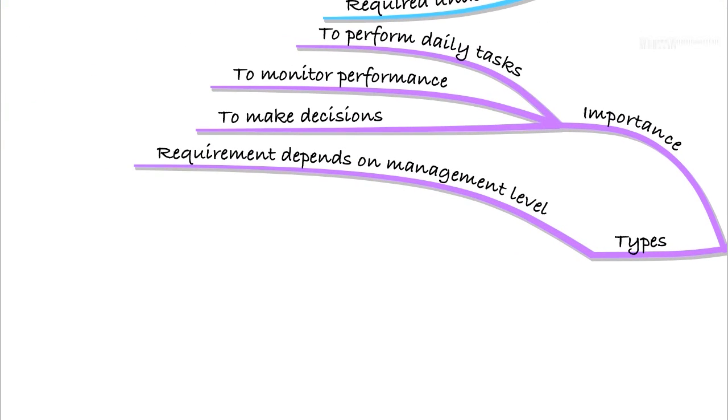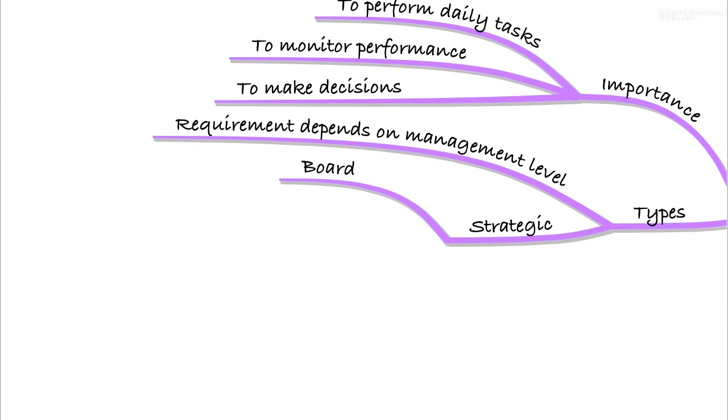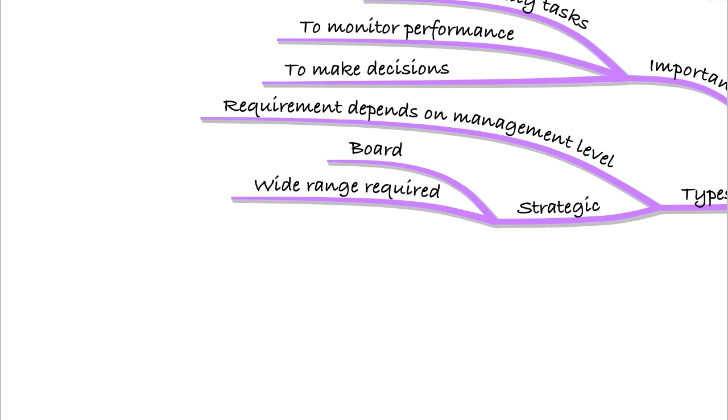Well, the requirement depends on the management level that is using the information. So different management levels will need different types of information. So for example, the strategic management team, that's the board within the organization. Well, they will need a wide range of information.